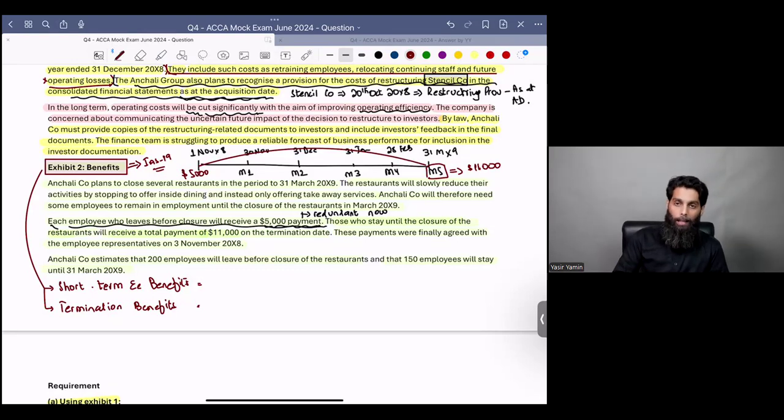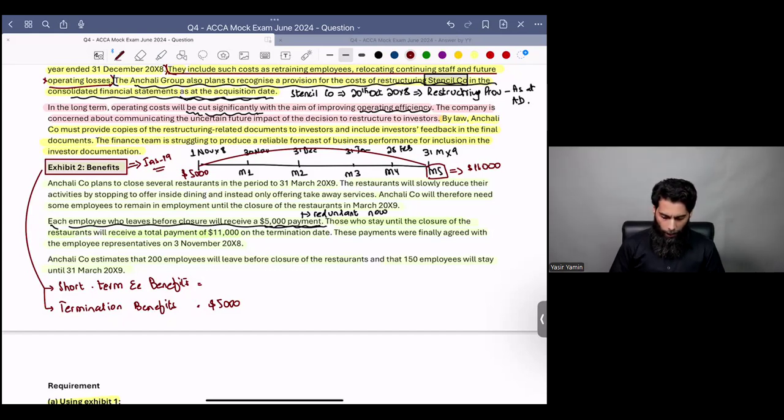So can anybody help me in calculating termination benefits first? What amount was to be received during redundancy? 5,000. Very good. So $5,000 will be paid to each person who is being made redundant.